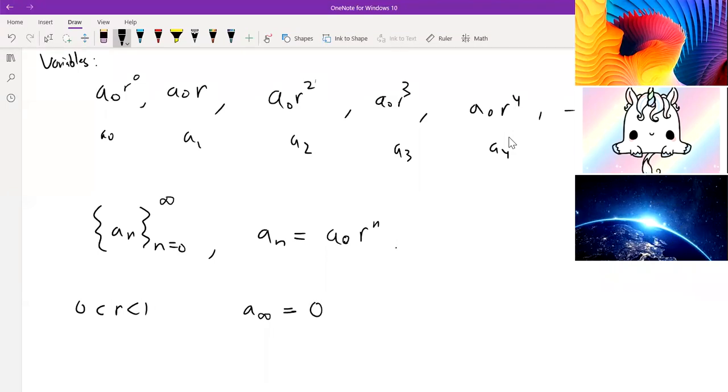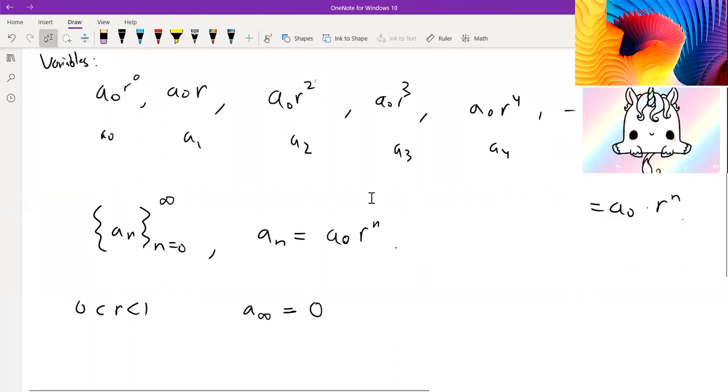So this term approaches 0. This is going to be more relevant when we talk about convergence later. But for now, I just want to point out that if r is less than 1, it'll approach 0 eventually as a sequence. But if r is greater than 1, this will approach infinity because it'll just keep growing and growing.